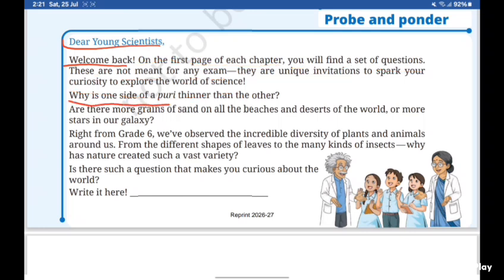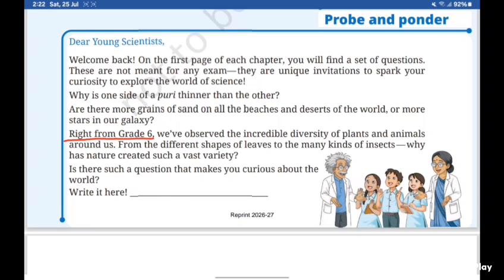Why is one side of a puri thinner than the other? Are there more grains of sand on all beaches and deserts of the world, or more stars in the galaxy? This question has remained very curious for all people. It is a question for us also, but it is not answerable.